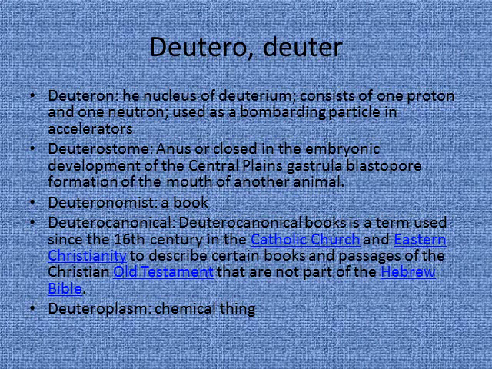And the next root is deuter. I can't find any in the AWL, but I found several words. The first one is deuterium. The meaning is the nucleus of deuterium consists of one proton and one neutron, and it is used as bombardment practice in accelerators. And deuterostome, deuteranope, deuteronomical, and deuteroplasm is a chemical term.